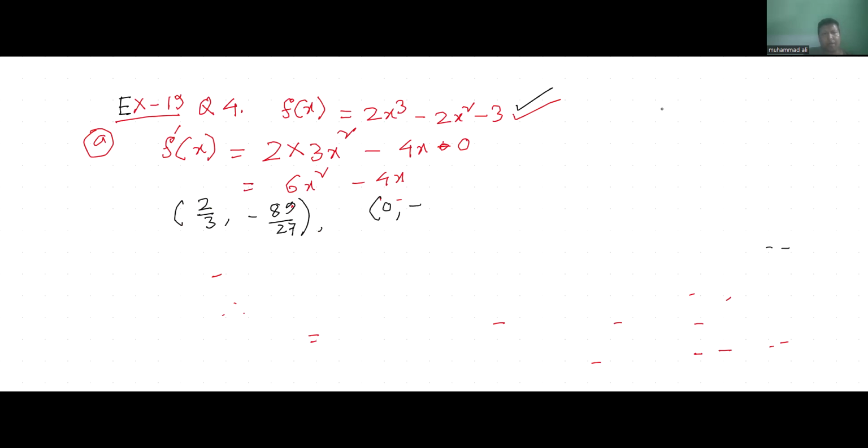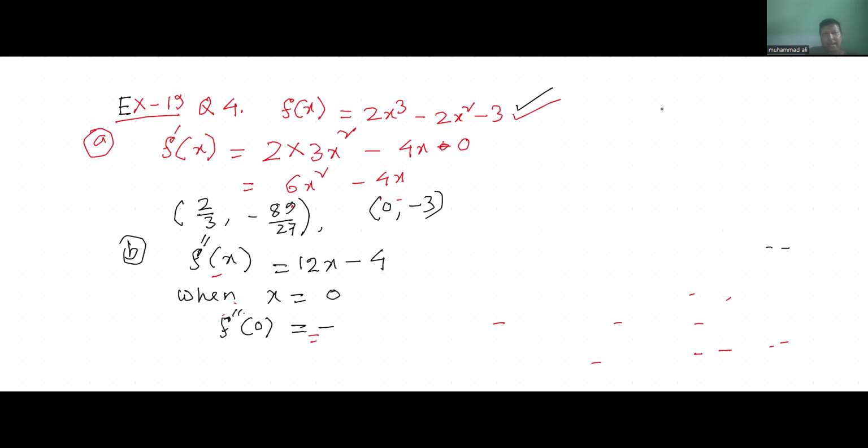Now, part B, we want to find the nature of the turning points. To find the nature, we have to do the double differentiation. That means if we again differentiate f prime x, it will be f double prime x equals 12x minus 4. Now, when x equals 0, f double prime 0 equals minus 4, that means negative.